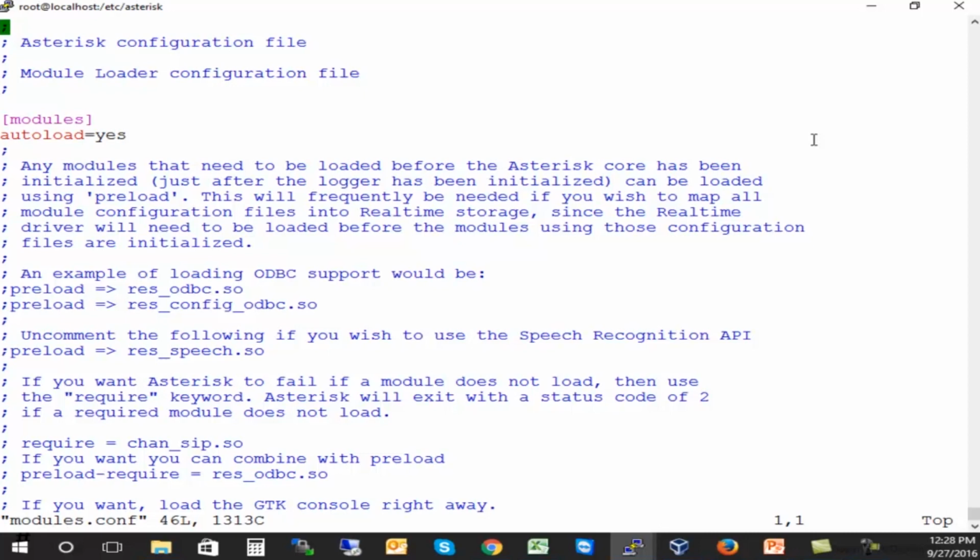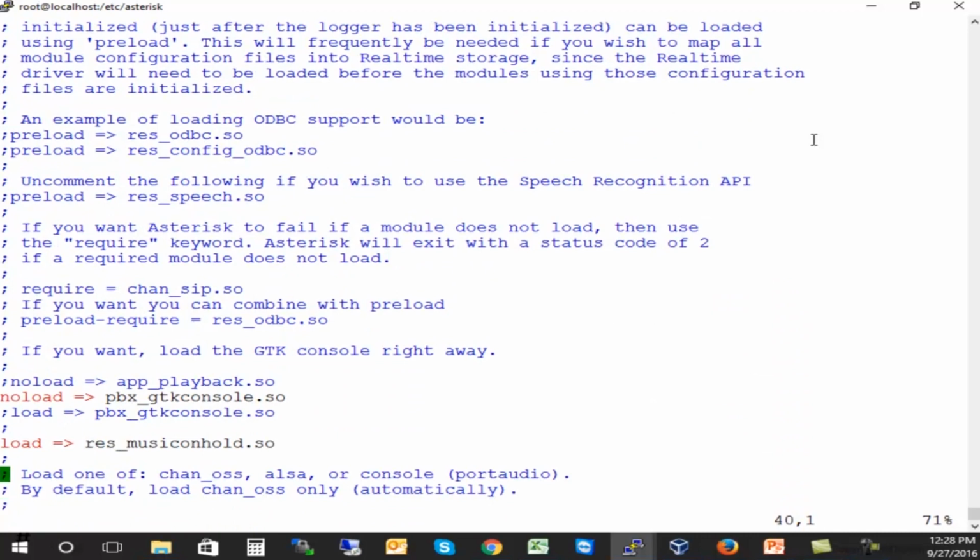But you can also specify one particular module that you do not want to load. So you do noload on that module. And that is a good idea if, let's say that you are 100% sure that you will never use IAX, right? So you can noload that channel driver, so you don't have open ports where you don't want to have.